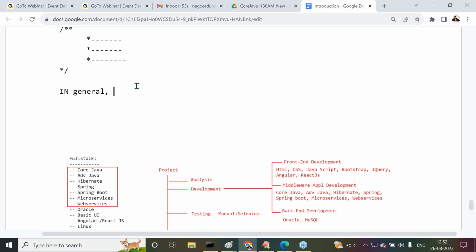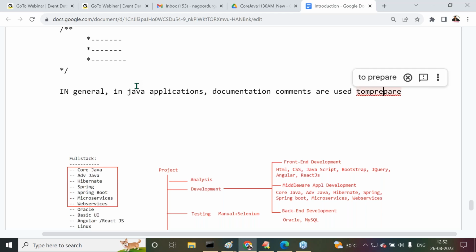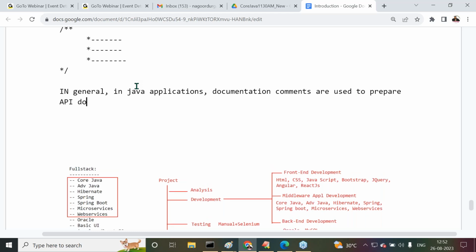In general, in Java applications, documentation comments are used to prepare API documentation for the Java applications.